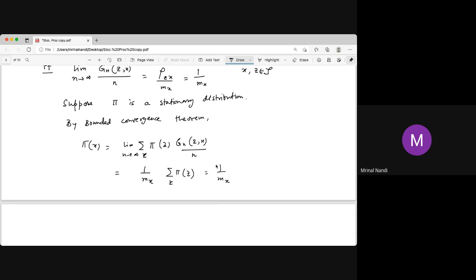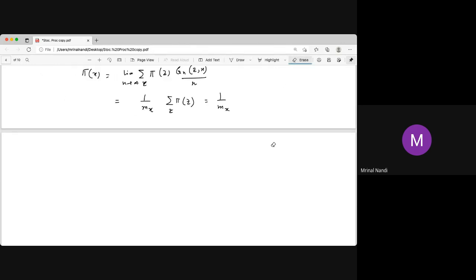So that means if a stationary distribution exists, then this is true: pi x is 1 by m x. But we don't know whether it exists or not. We have to show that it exists. The stationary distribution exists, and it is unique. So next we show it exists. If it exists, then it must be 1 by m x.